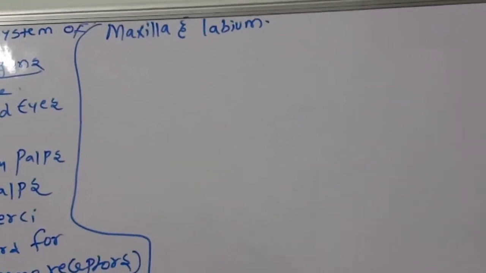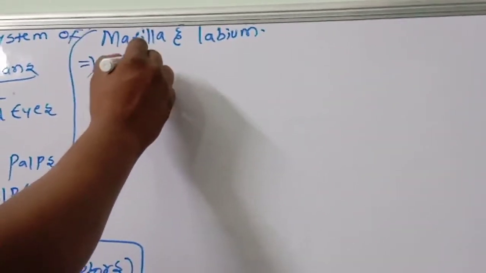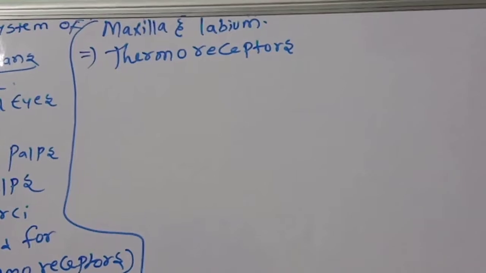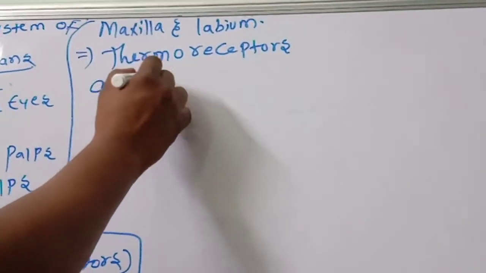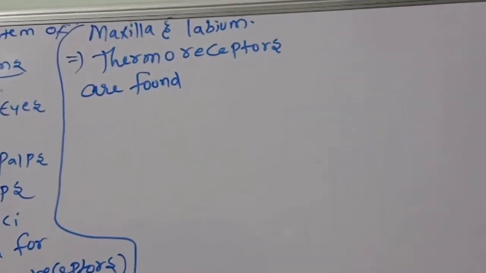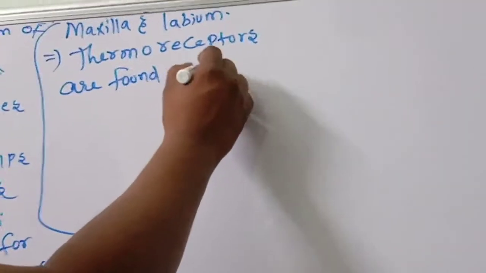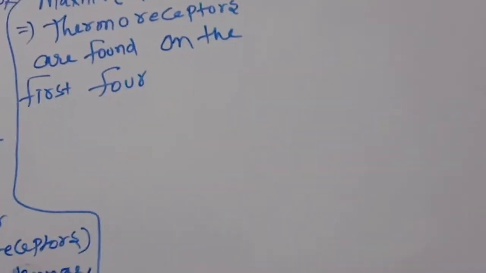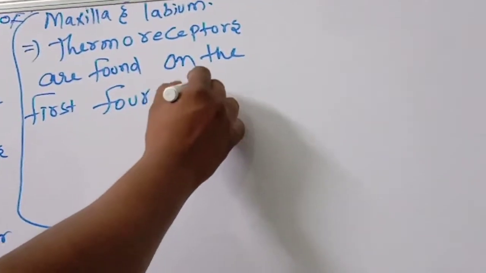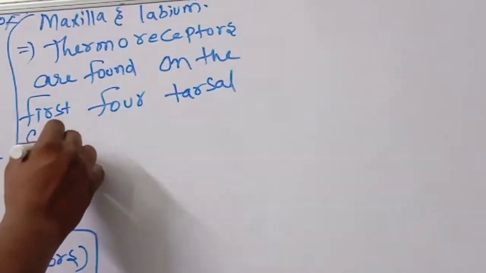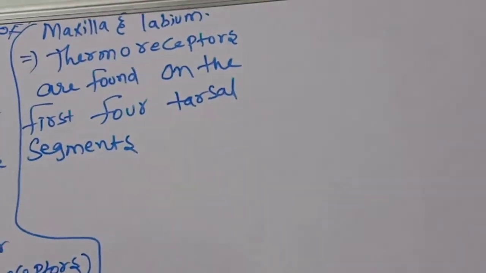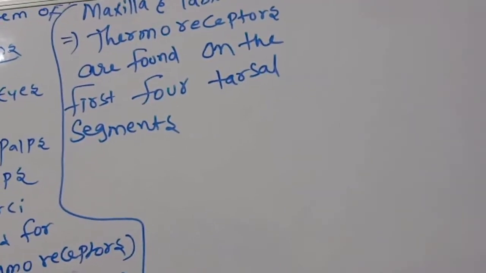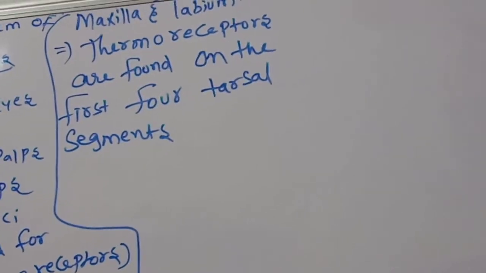Next, thermoreceptors. Thermoreceptors are found on the first four tarsal segments. You know tarsal. What are the parts of the leg? Tarsal, metatarsal. There will be tarsal segments on the legs.